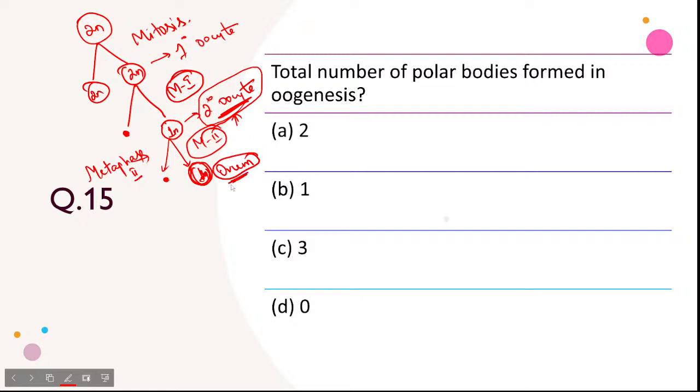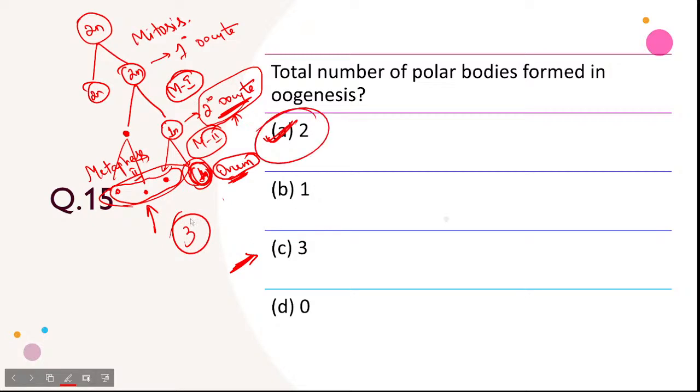Now this definitive ovum is having one more polar body, so two polar bodies and one haploid cell. But some scientists believe that this will also undergo division because they have a nucleus, so they will have a total of 3 polar bodies. But according to NCERT we are going, so we will choose 2. But as I'm saying again and again, some doctors believe that this will also divide, and the total number of polar bodies will be 3. Some people believe that, but in NCERT it's given 2, so 2 is the correct answer. If I'm not wrong, please refer to NCERT once for this.